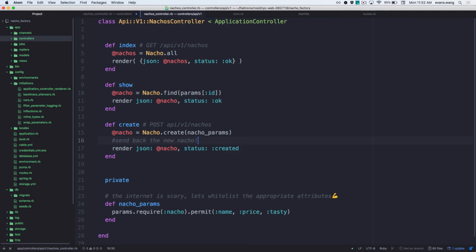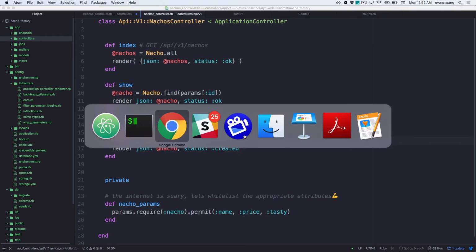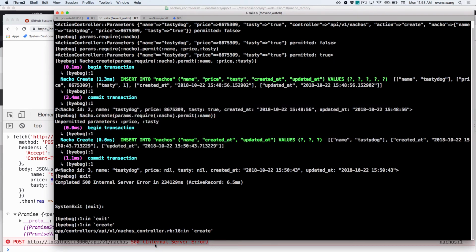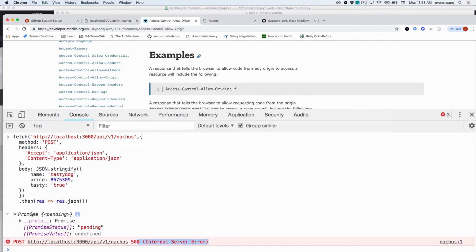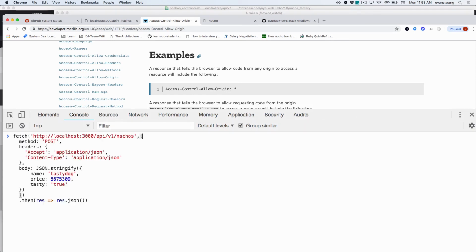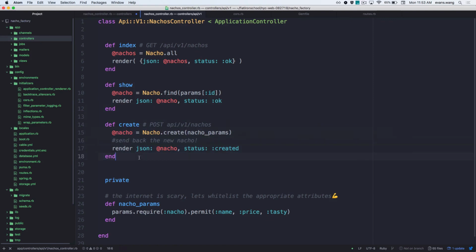Cool. So what do I see here? Okay, just kidding. What is a 500 server error again? A 500 is a server-side error, right? So it's probably because I did something in the binding.pry, because I'm controlling the server. So what's going on here? Oh, whatever. I made it. Cool. Let's clear this, and let's run it one more time, but without the binding.pry.